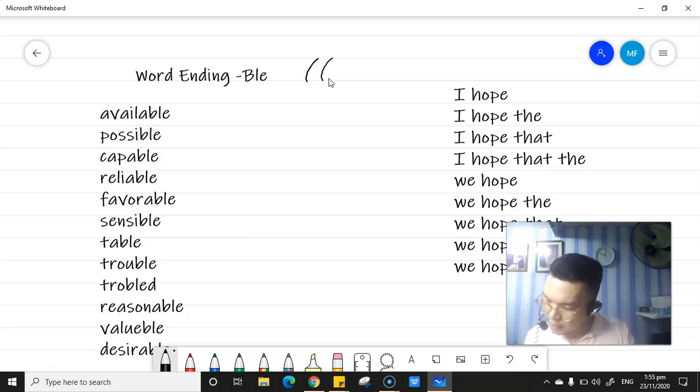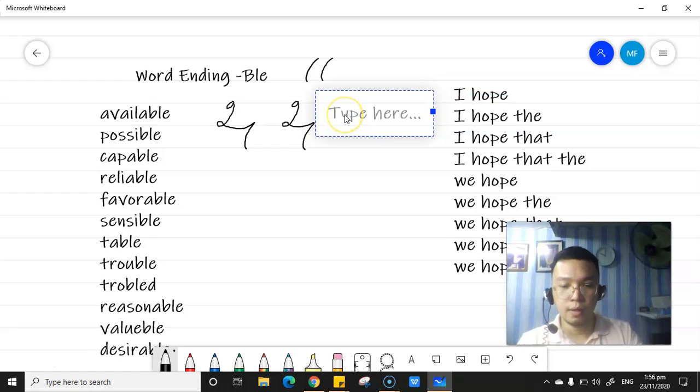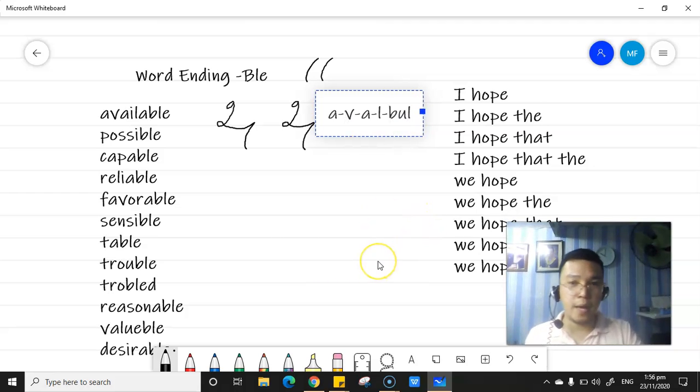Okay, let's have the word available. A-V-A-L then ball for available. Okay, so I know that you want to know how it is being shorthand spelled. It is as simple as this: A-V-A-L then ball for available. There is a minor vowel omission here.